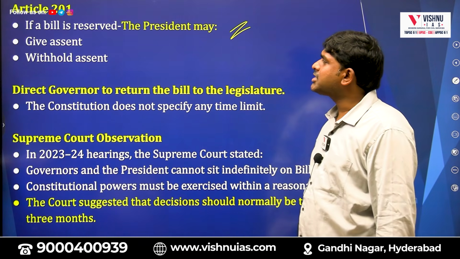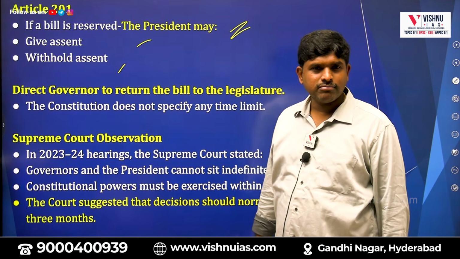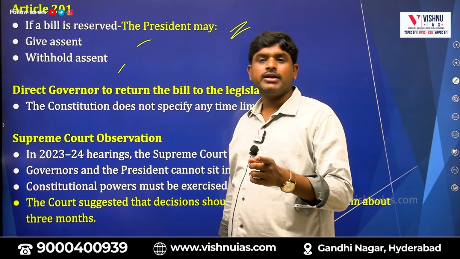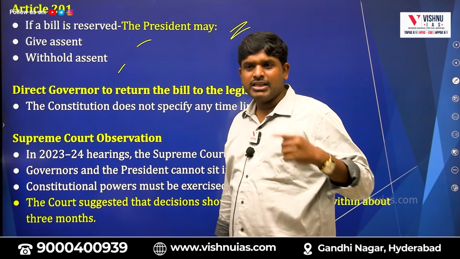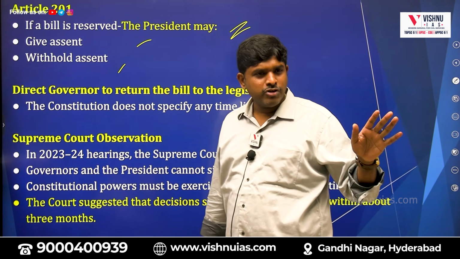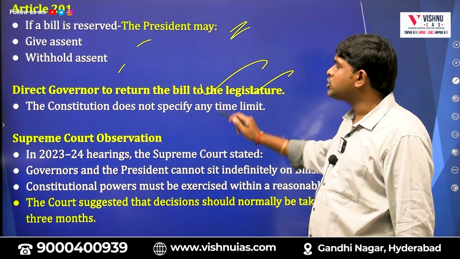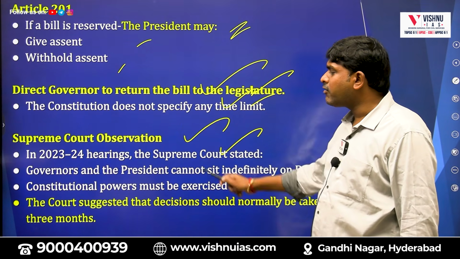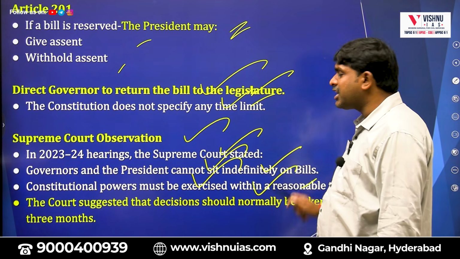If a bill is reserved, the President may give assent or withhold assent. The President doesn't have a pocket veto. Who alone has a pocket veto with respect to bills coming from the state? The governor. The President either passes it or withholds it, or directs the governor to return the bill to the legislature. The Constitution does not specify any time limit. The Supreme Court stated that governors and presidents cannot sit indefinitely on bills. Constitutional powers must be exercised within a reasonable time.